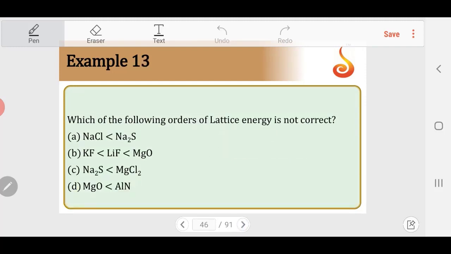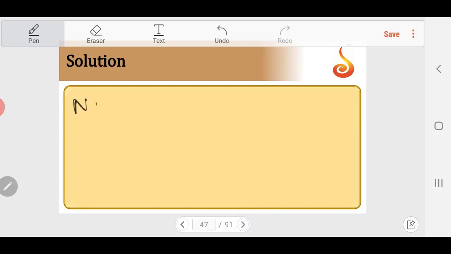Example 13. Which of the following orders of lattice energy is not correct? So first one, I'll take NaCl and Na2S. Here it is monovalent cation, monovalent anion. Here monovalent cation, divalent anion.